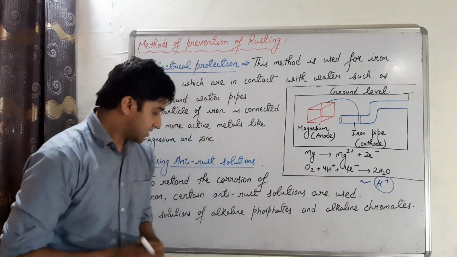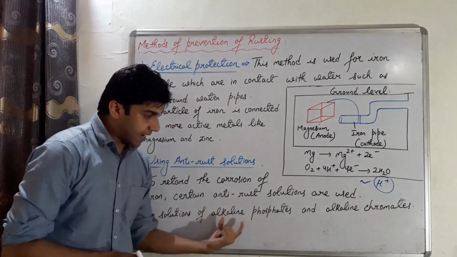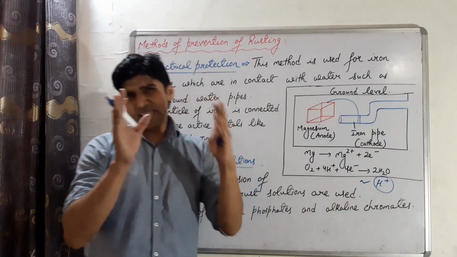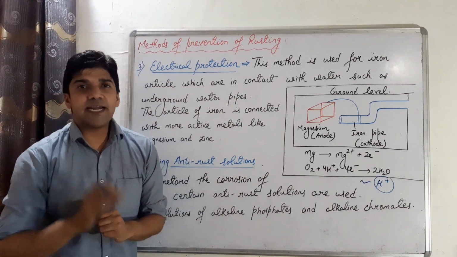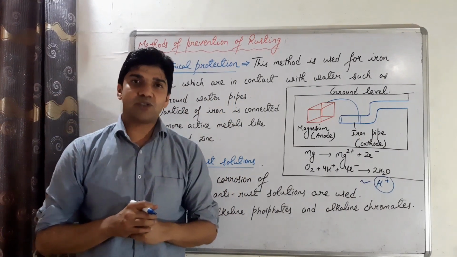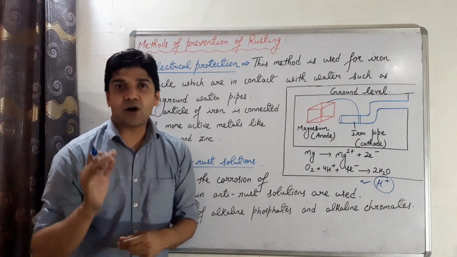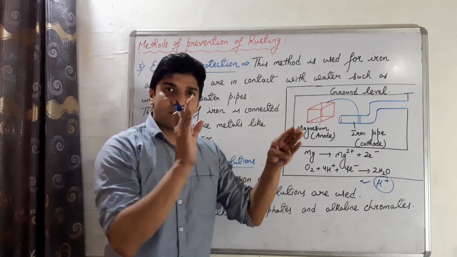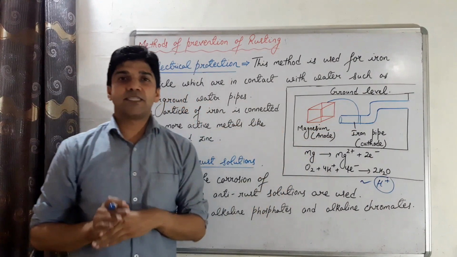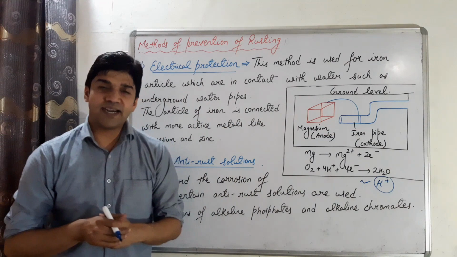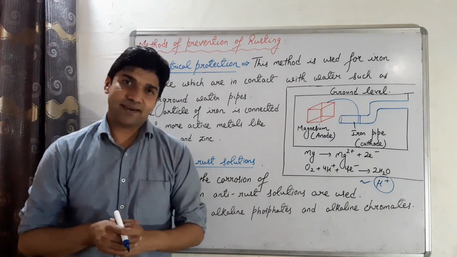For example, we can use solutions of alkaline phosphate and alkaline chromate. If we use alkaline sodium phosphate solution on the surface of the metal iron, then we have the formation of an alkaline iron phosphate covering. This covering of alkaline iron phosphate will prevent the rusting of iron.